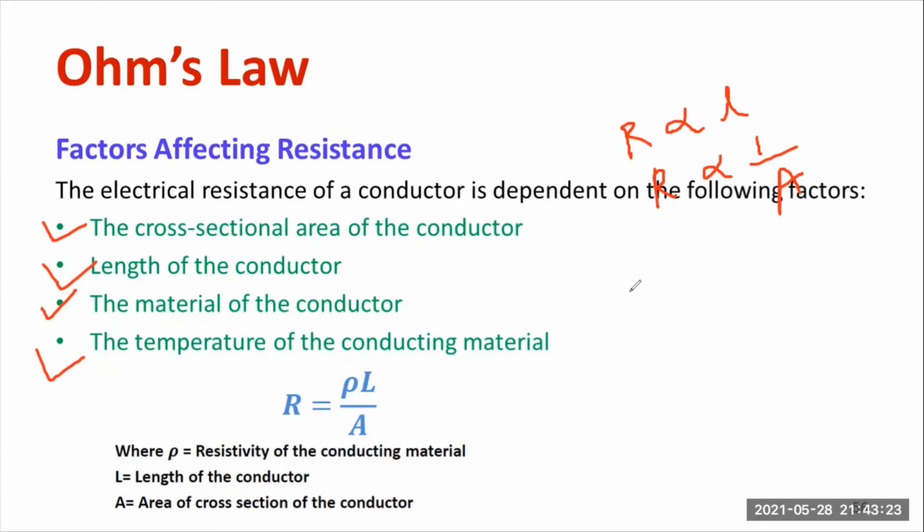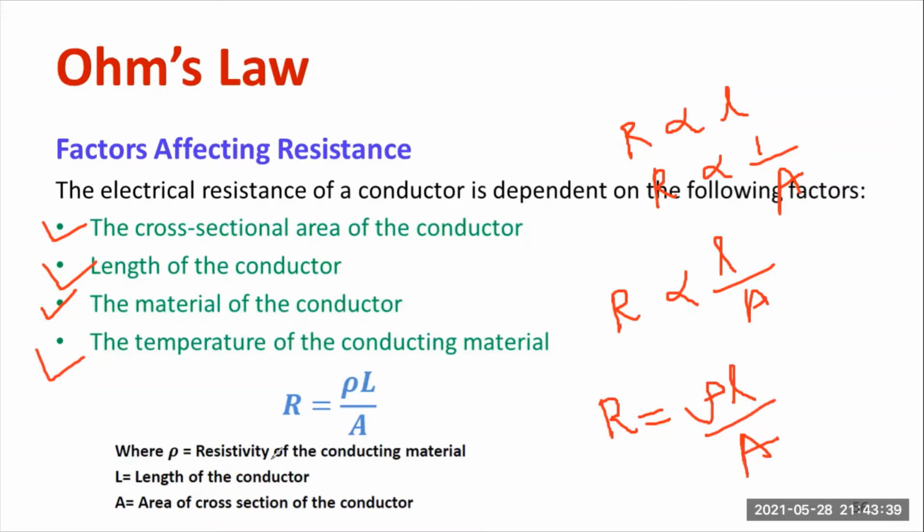By clubbing these two expressions, we can write R is directly proportional to L divided by A. Or else, in order to remove the proportionality constant, I am going to use a new constant, that is R is equal to rho into L by A, where rho is known as resistivity, or you can call it specific resistance, where L is the length of the conductor, A is the area of the conductor. So this is the general expression for the resistance.